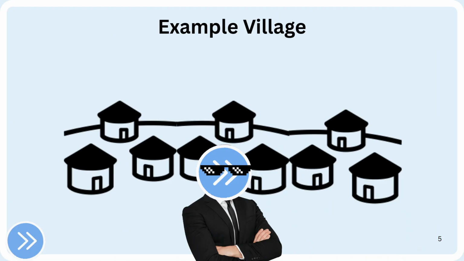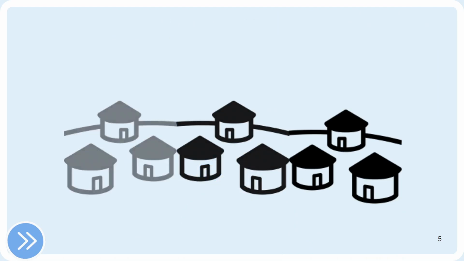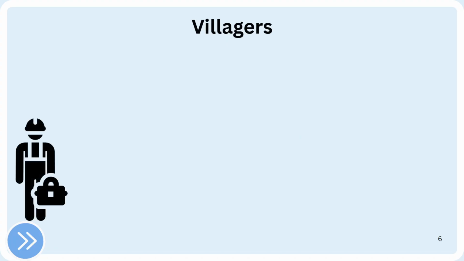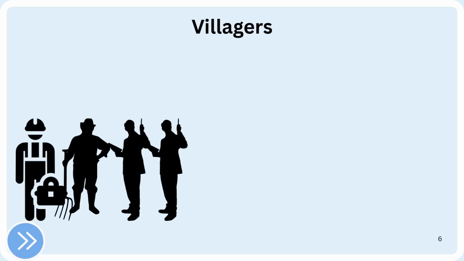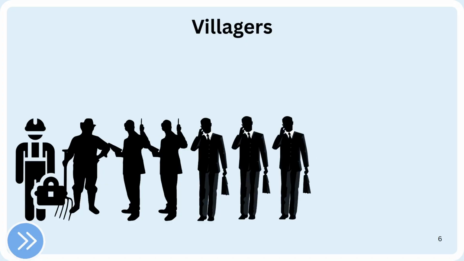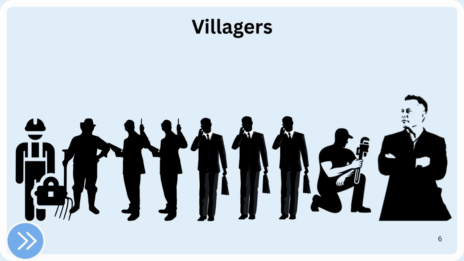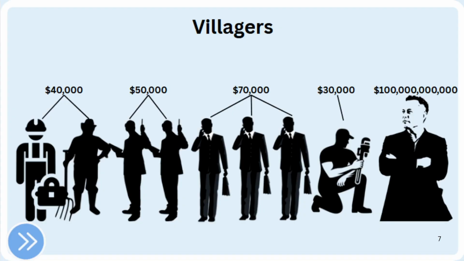Let's say you live in a village with 9 other people: a builder, a farmer, 2 teachers, 3 consultants, 1 plumber, and Elon Musk. These people all earn a different salary, and you want to know whether you earn above average, so you can flex on them. Let's say that the builder and the farmer both earn $40,000 a year. The teachers earn $50,000, the consultants $70,000, the plumber $30,000, and Mr. Musk gets $100 billion a year from Tesla's shareholders.